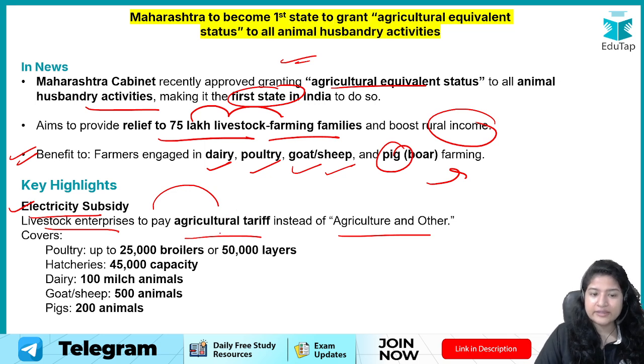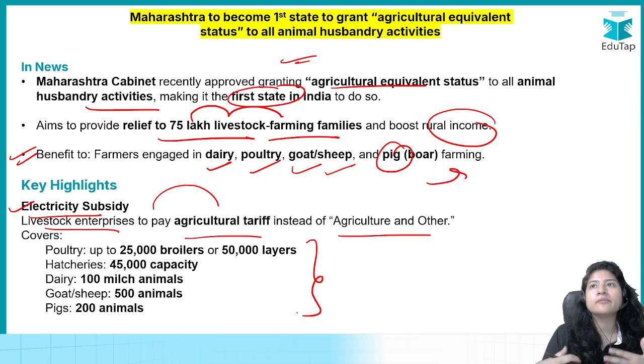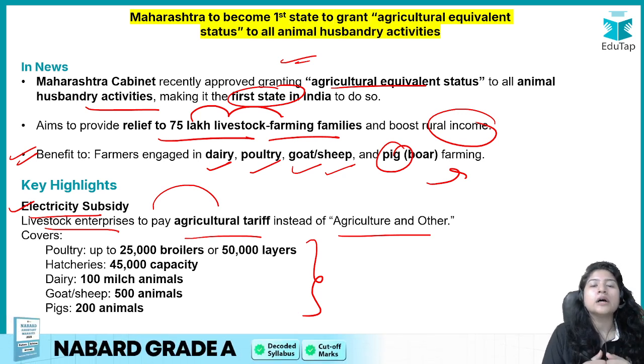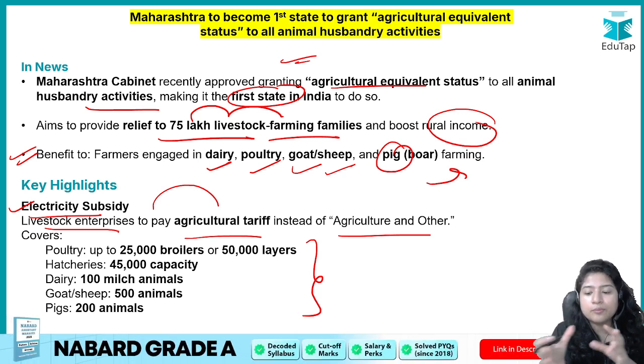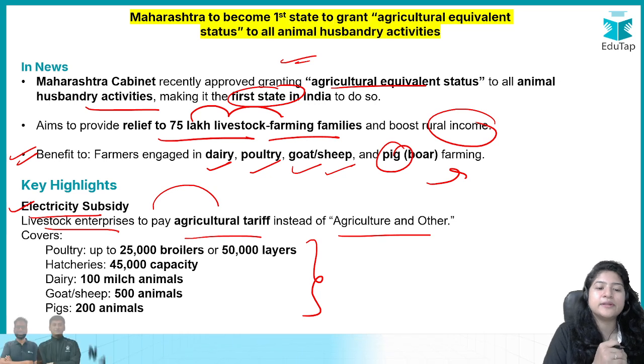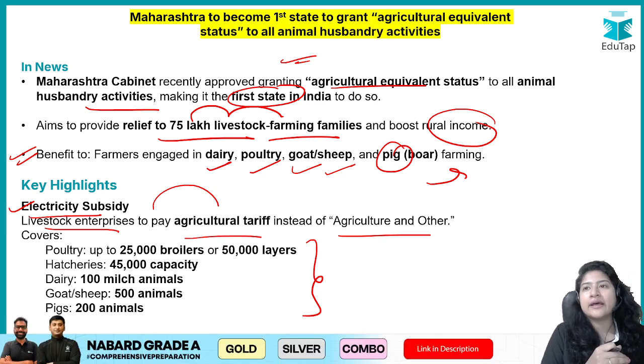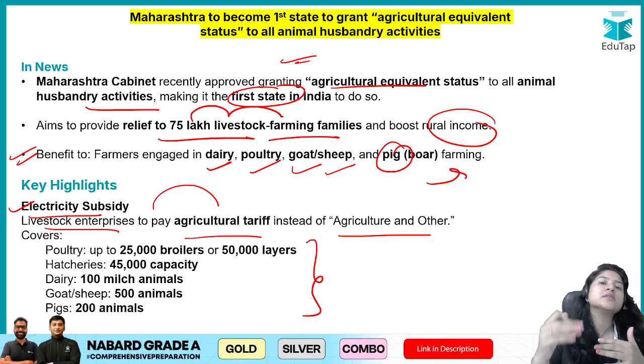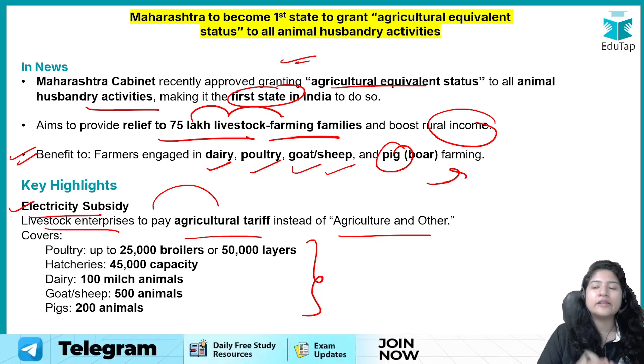Now how much is to be given? It's not unlimited, because the main aim of the Maharashtra government is to support the lower strata working in the animal husbandry sector, right? But it has given leverage and also some limit, because if any farmer is very rich, they can afford the regular rates.